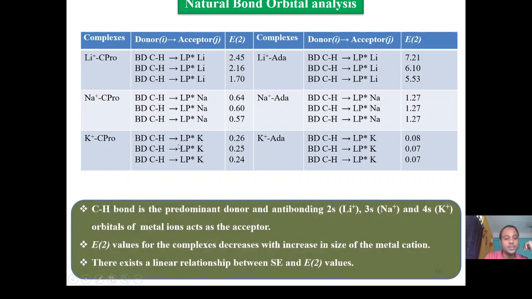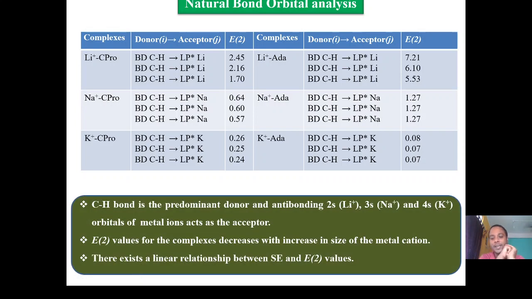One more thing we can say: the CH bond is the predominant donor, and the anti-bonding orbital for lithium is 2s, for sodium it is 3s, and for potassium it is 4s. The s orbital of the metal ion acts as the acceptor. And the E2 value also increases with the decrease in size of the metal ion. That means, like stabilization energy, the E2 value also validates that the smaller the metal ion, the higher the stability of the interaction. And there exists a linear relationship between the stabilization energy and the E2 values, that is the second order perturbation energy.